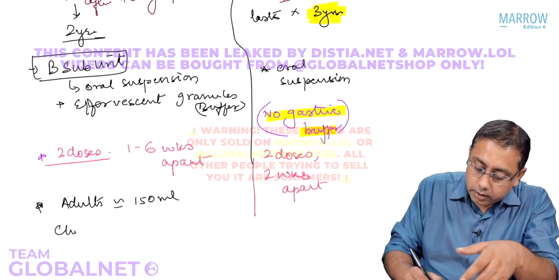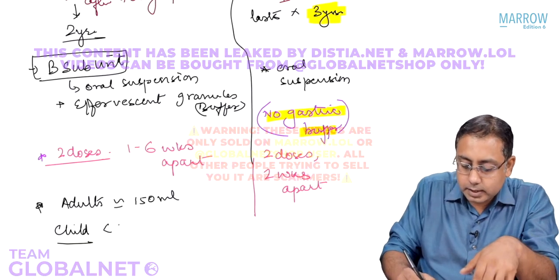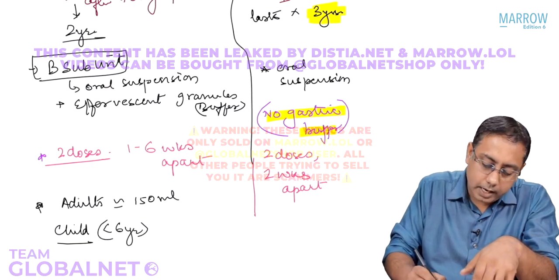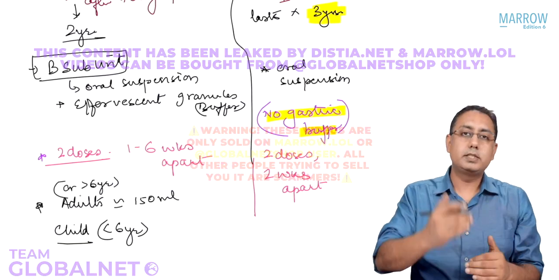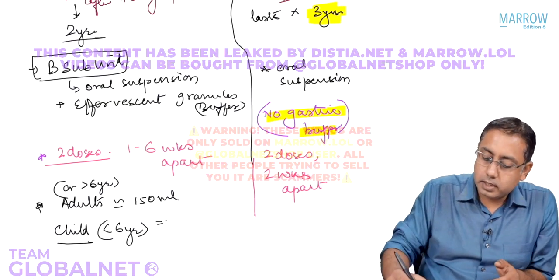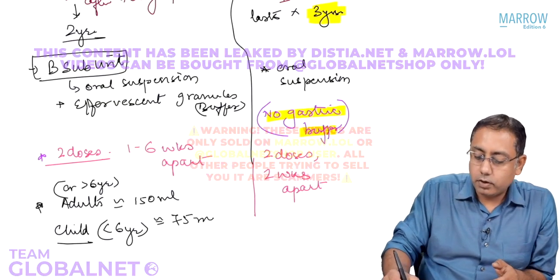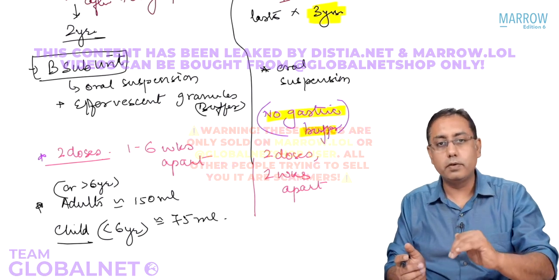And for all the children, what do I mean by children in this age group? Child less than 6 years. So anybody who's an adult or more than 6 years, all children more than 6 years or adults, they will take 150 ml of water. All children less than 6 years are going to take 75 ml of water, and in that they are going to dissolve this Dukoral vaccine.